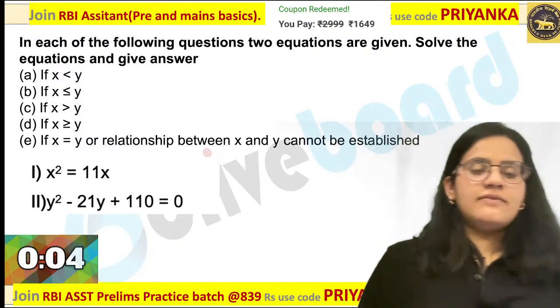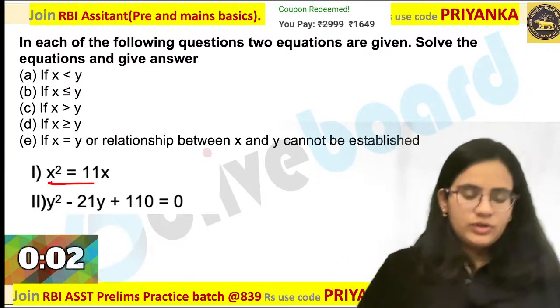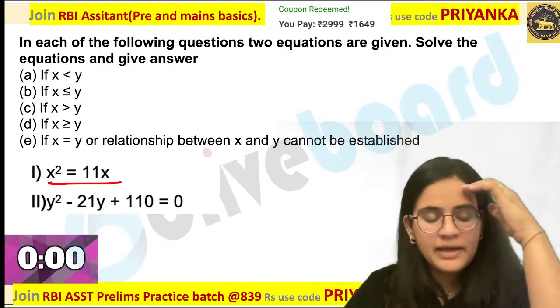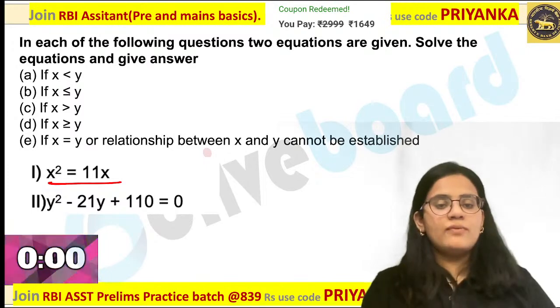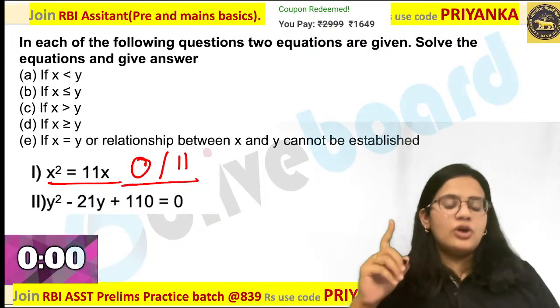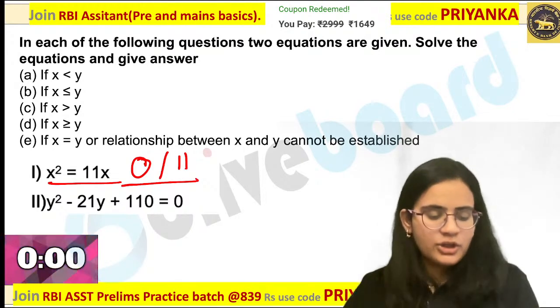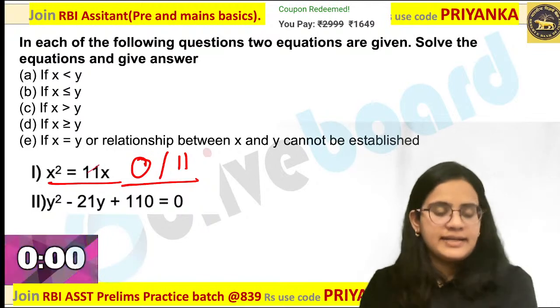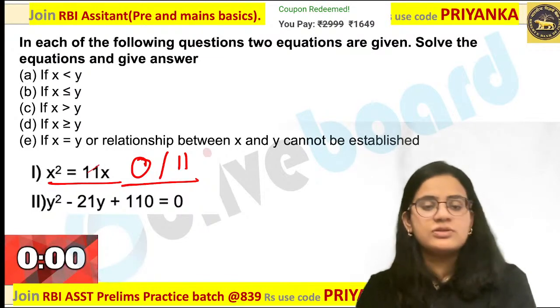When you are given a value like this, many students forget x equal to 0 over here. Are you getting it? Many students forget x has 0 value. So there are two roots over here, 0 and 11. Please do not take it as only 11. You will make a mistake. Sean, please remember. So you have to take x outside. That will make it x equal to 0 or 11.